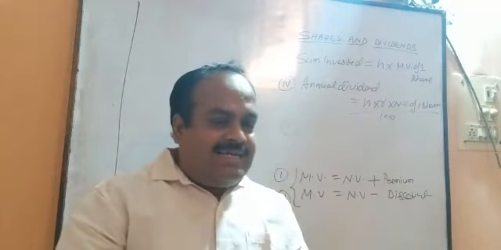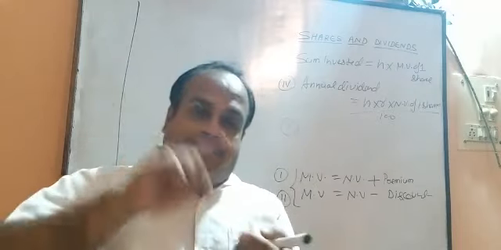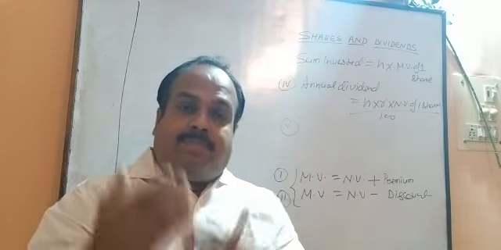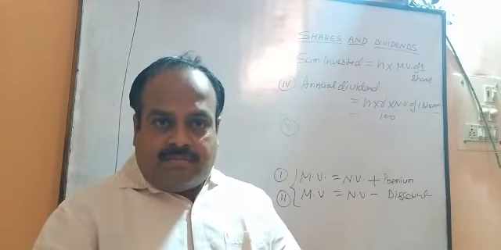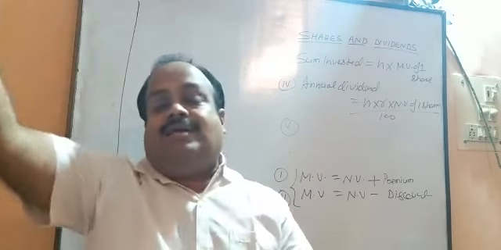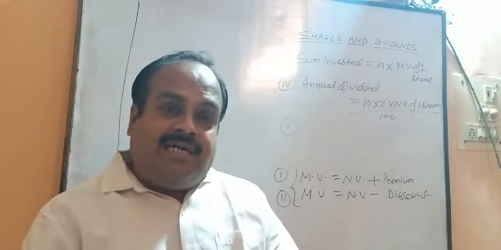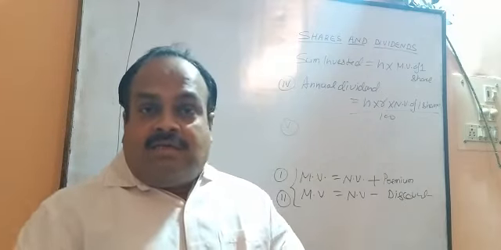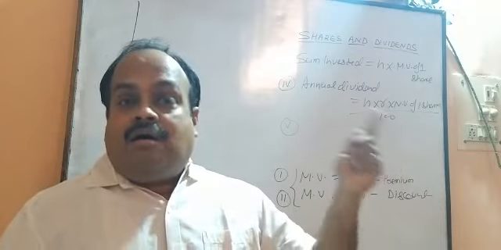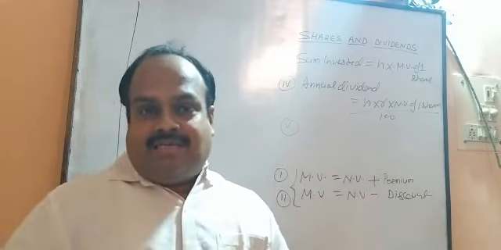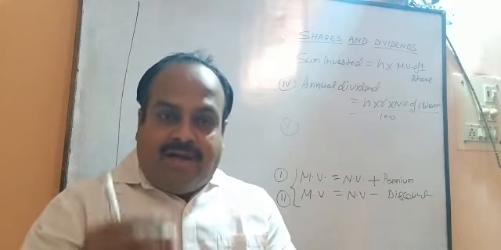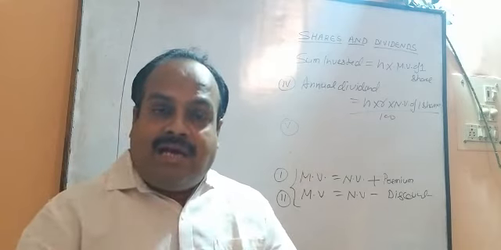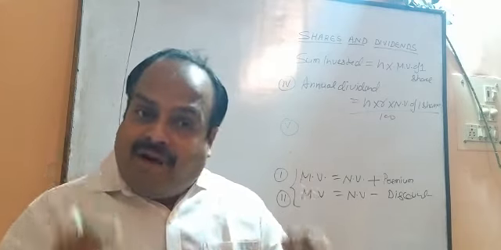This formula you will not get in the book. The company declares the rate of dividend, and the rate of profit made by the shareholder is different from the rate of dividend declared by the company. I mean, if the company declares a 5% rate of dividend to its shareholder, then the shareholder will not have a profit percent of 5%. If the company gives a 5% rate of dividend, it does not mean that the shareholder will have a profit of 5%.